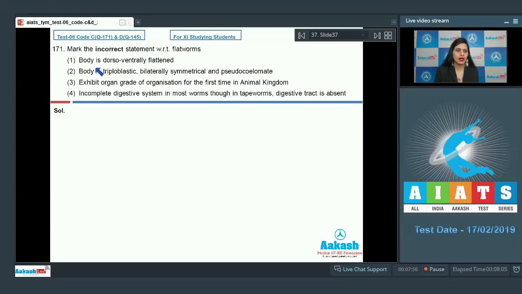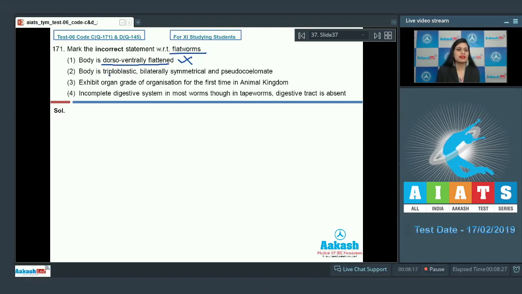Question number 171. Mark the incorrect statement with respect to flatworms. Very first statement is, body is dorso-ventrally flattened. And as it is a correct statement, so this cannot be a correct answer to our question. Because flatworms such as Taenia, Fasciola, they are dorso-ventrally flattened worms. And that's why they are known as flatworms.